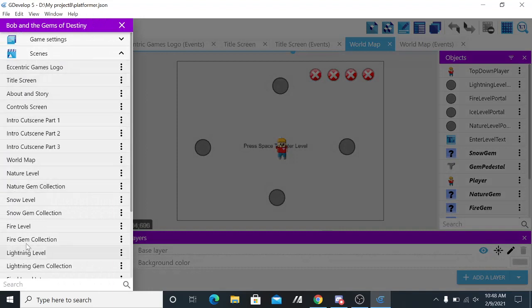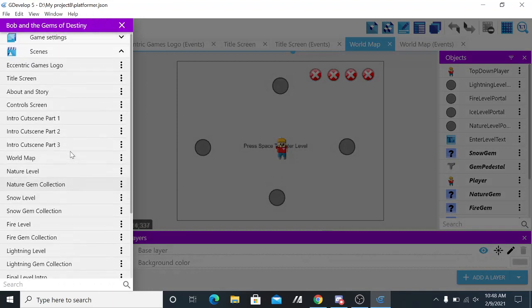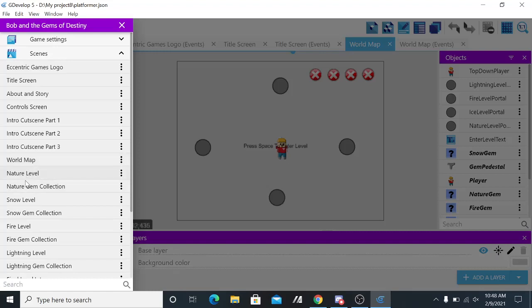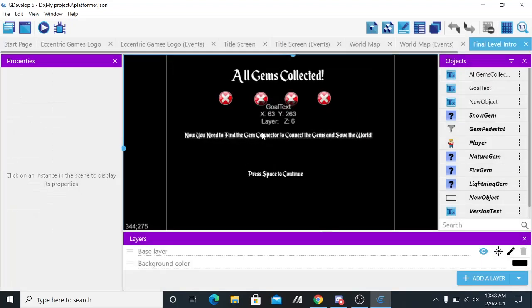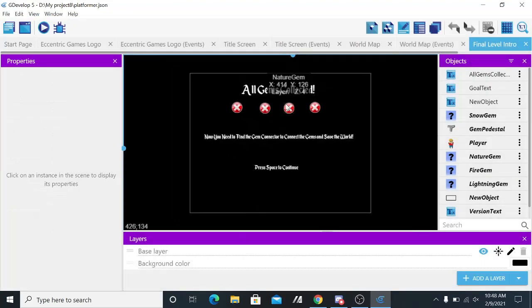Then we have the levels, which you've got nature level and then nature gem collection, which probably could have made those into one scene, but yeah. And then we have the final level intro, which is a leftover from the original game jam. All gems collected, yeah. This font.